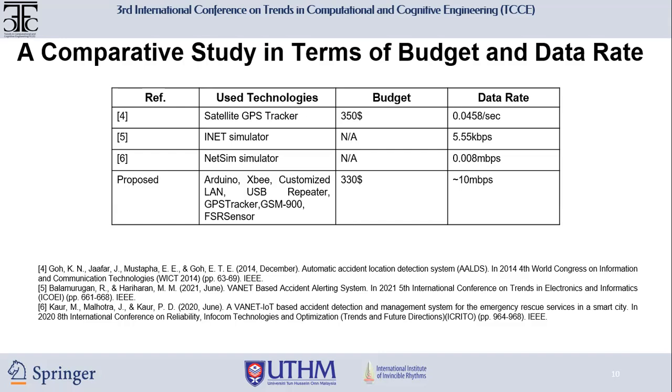And in our proposed model we have used Arduino, XBee, customized LAN cable, USB repeater, GPS tracker, GSM 900, and an FSR sensor for measuring the force value. The total cost of our prototype system is $330, and the data rate is comparatively higher than the previously proposed systems, at 10 megabytes per second.